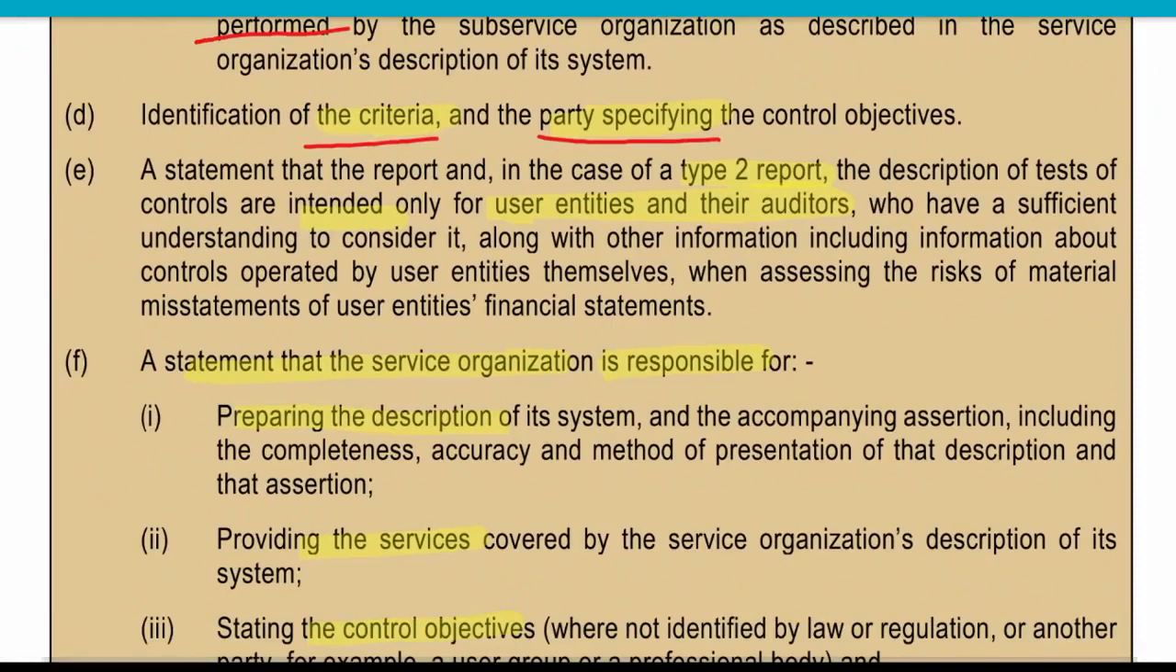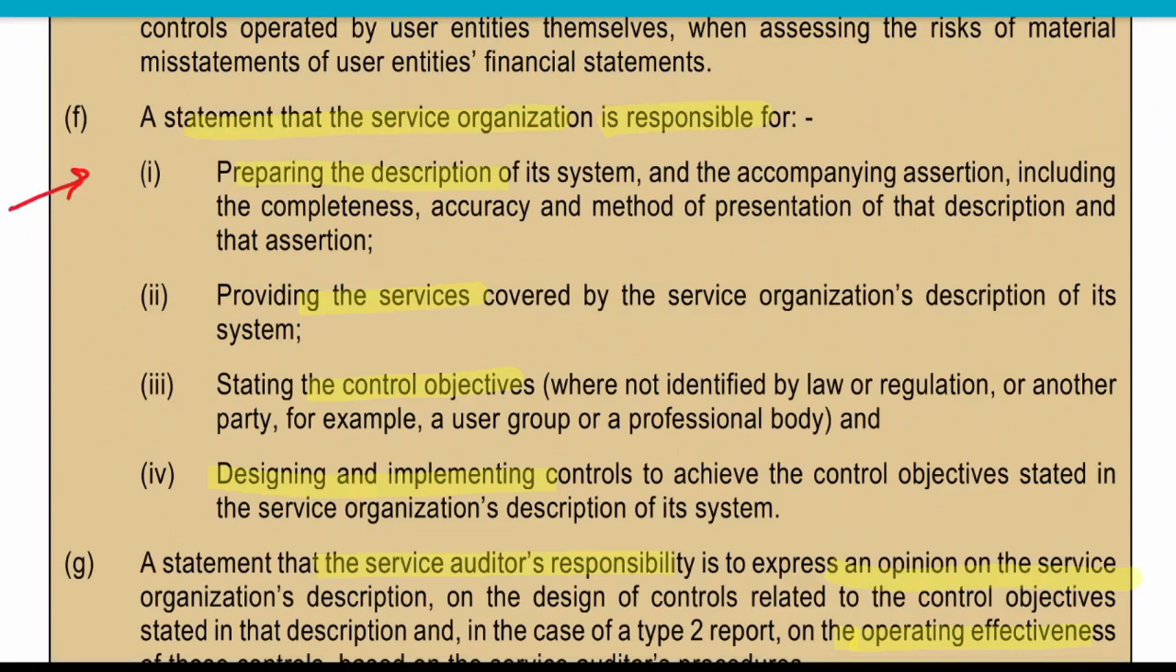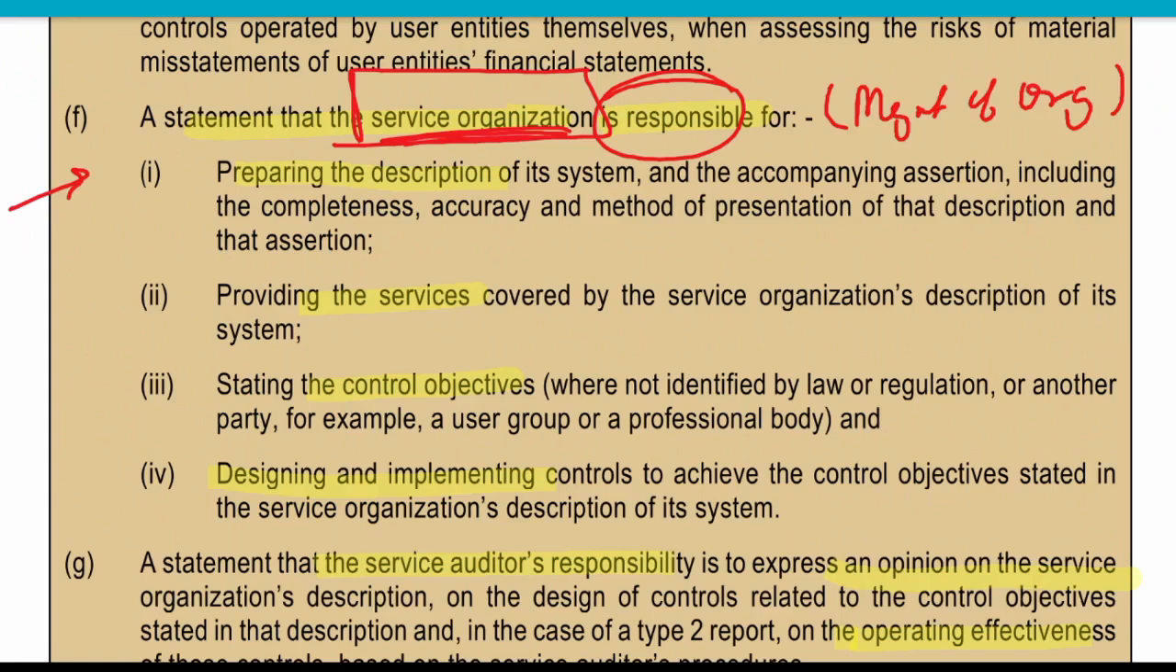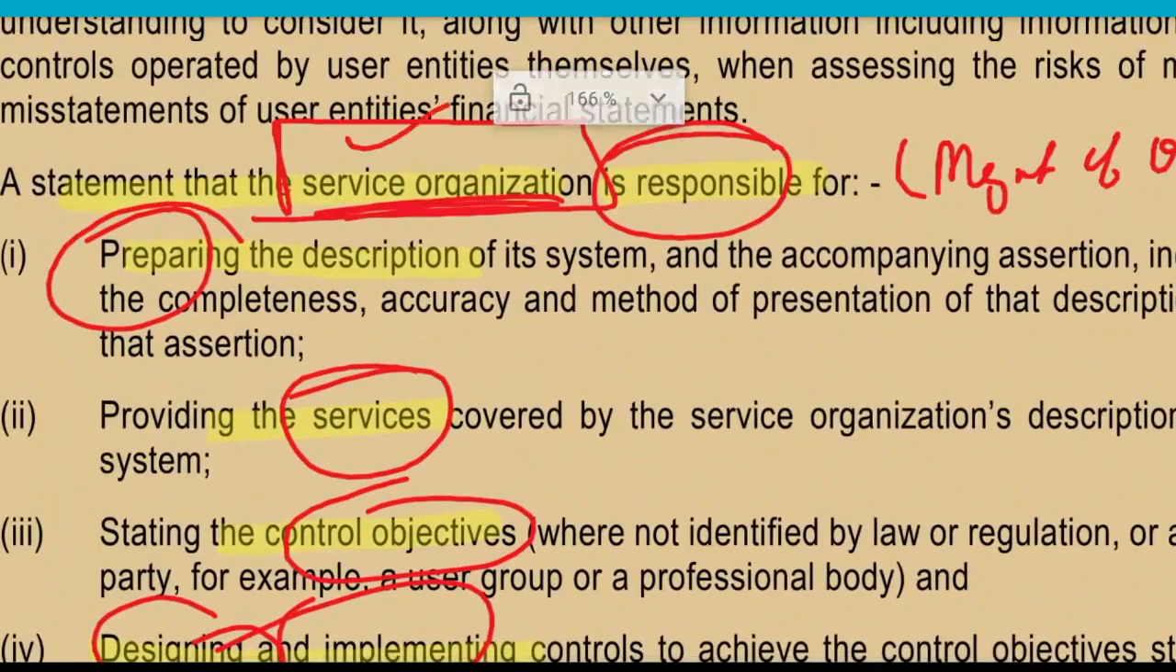Then the statement that a report is, in case of a type 2 report, the description of tests, that what all tests he has performed. If he is doing type 2 reporting, he will also need to include what all controls he has tested. The statement that the service organization is responsible, basically management of the service organization. Preparation, providing services that are covered, stating control objectives, and design and implementation is the responsibility of the service organization.